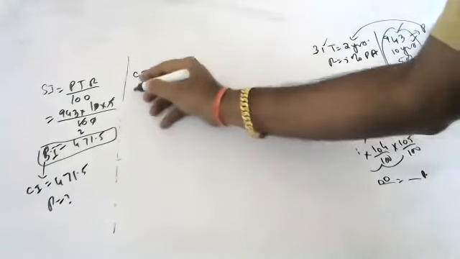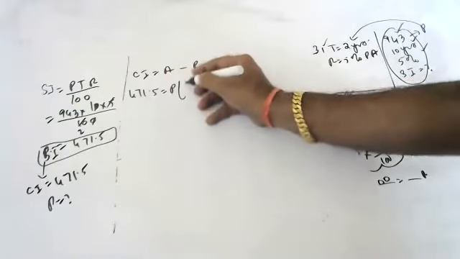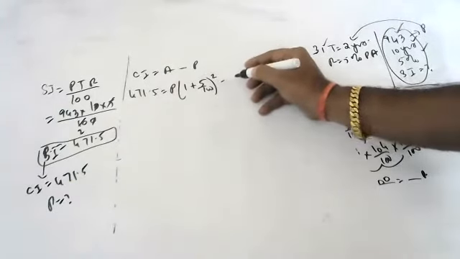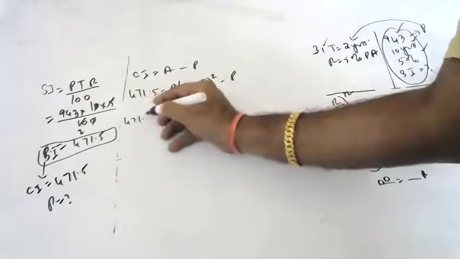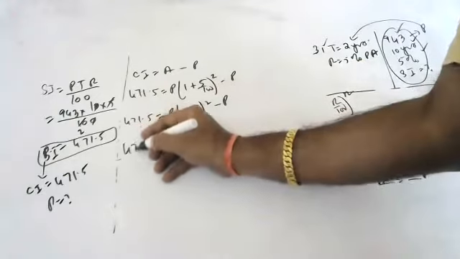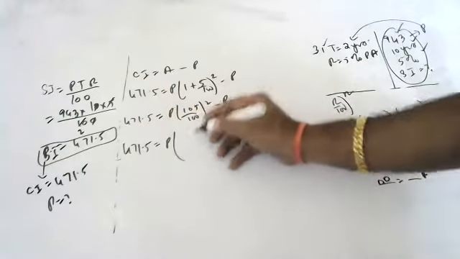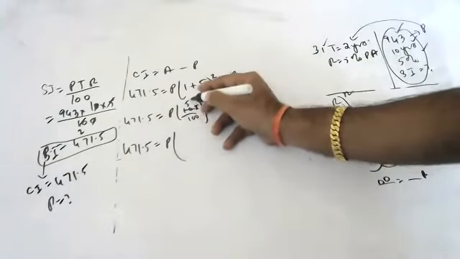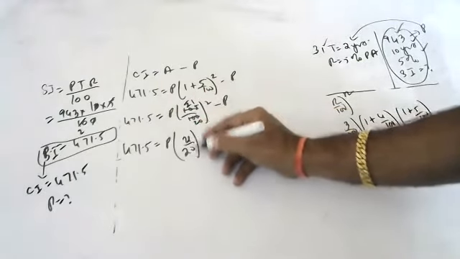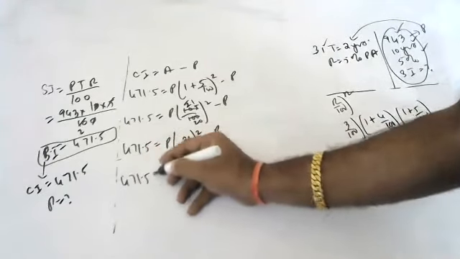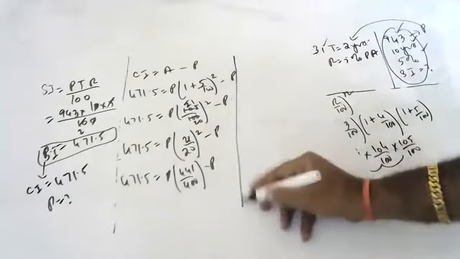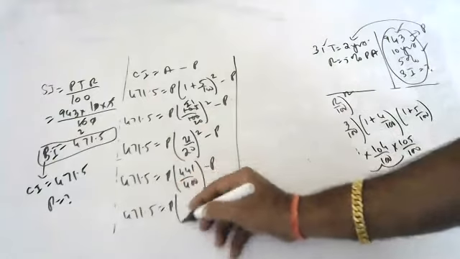Okay. Now tell me, what is the compound interest formula? Compound interest is equal to amount minus principal, which is P into 1 plus R by 100 whole to the power 2, minus P. So 471.5 is equal to P into 105 by 100, which is 21 by 20, whole squared, minus P. So 471.5 is equal to P into 441 by 400, minus P.